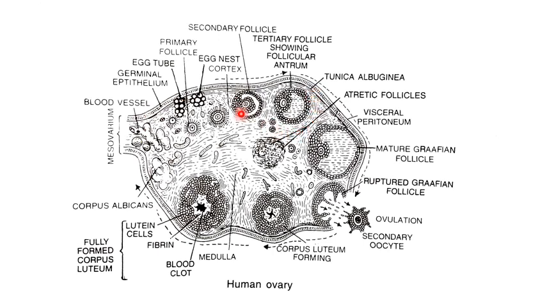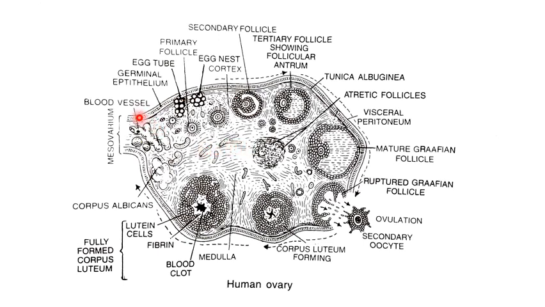Then we have the ovarian stroma, which is divided into the outer ovarian cortex, and a central ovarian medulla. In the cortex region, you see the ovarian follicles developing, and in the medulla you have the connective tissue, the blood vessels, the nerve fibers, smooth muscles, etc.